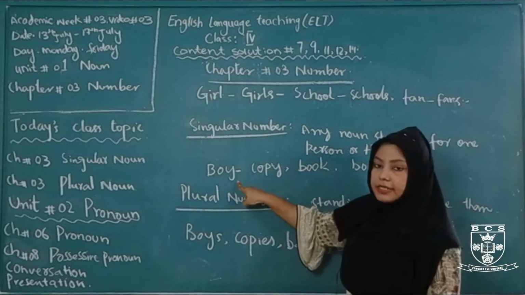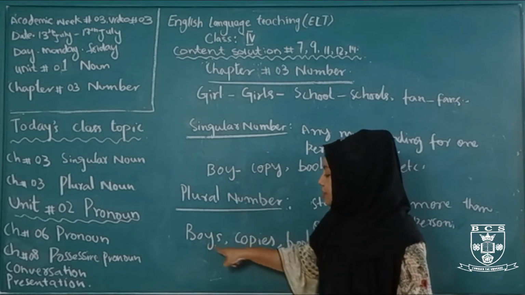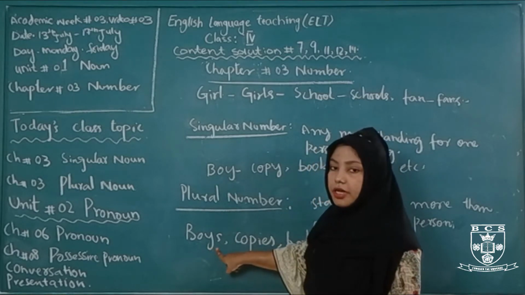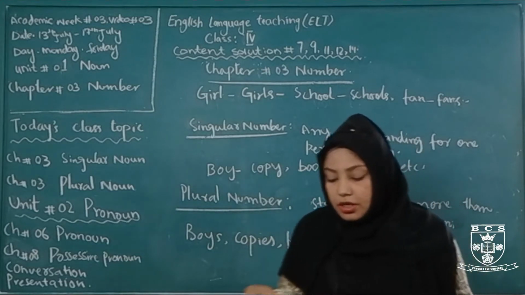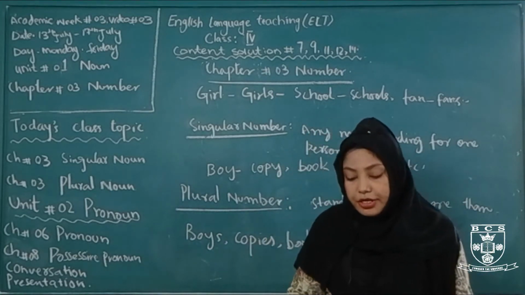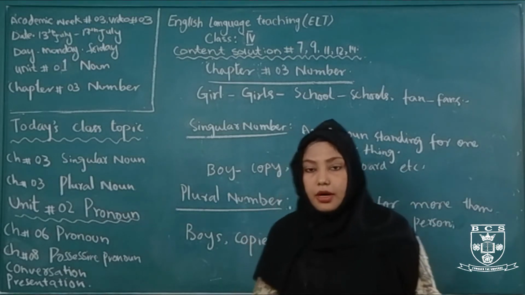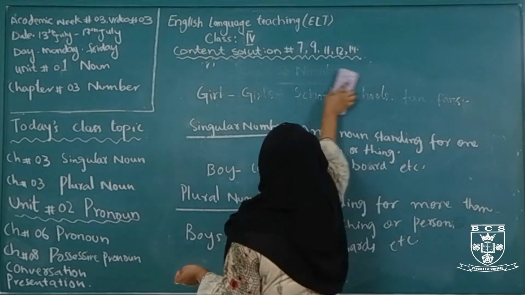Here the noun is in a singular condition. Boy means one. Here in a plural number, boys means more than one boy. So here the noun is standing for more than one boy in a plural condition. So a singular noun shows one thing, or a plural noun shows more than one thing. It is called plural number. Now come to the next topic.